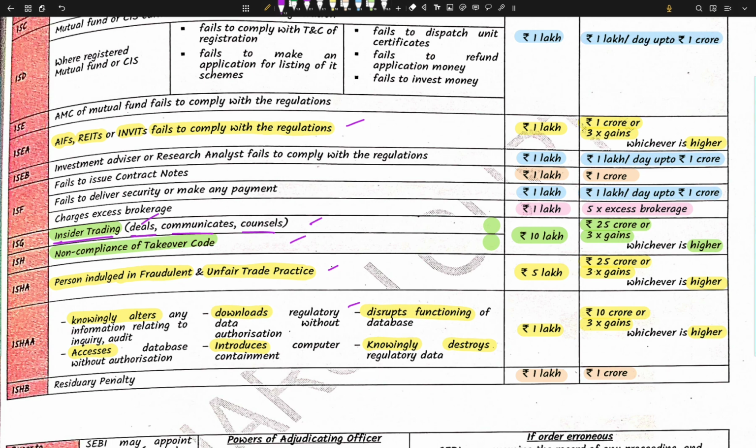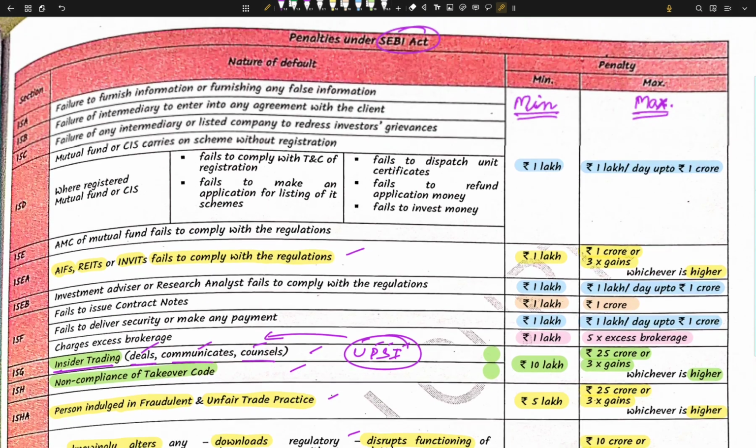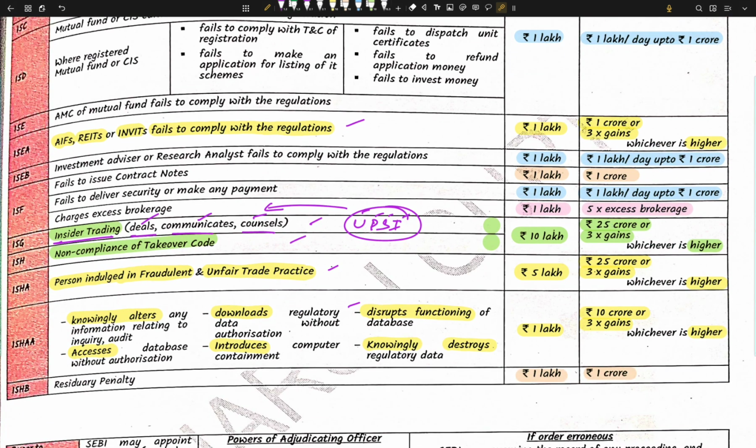If any person deals in insider trading, that is, if he uses unpublished price sensitive information in dealing with the shares of the listed entity, or if he communicates this, or if he consults anyone with this unpublished price sensitive information, then he should be liable for a penalty of 10 lakh. 10 lakh is the minimum, and the maximum is up to 25 cr, or 3x the gains that he has made, whichever is higher. Okay, this is the higher side penalty.